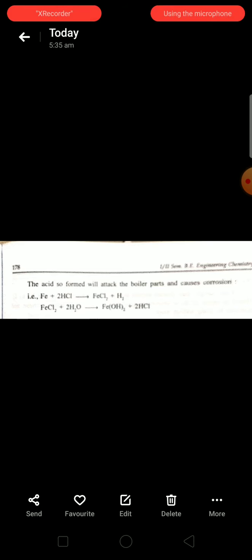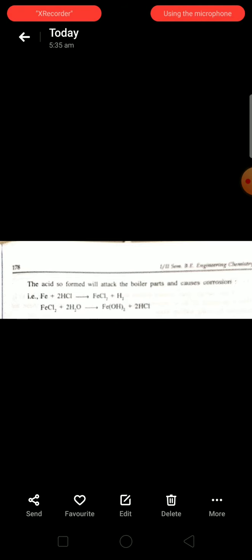In the presence of acid, the rate of corrosion increases, and when the HCl is liberated, it reacts with the iron metal. There is a formation of rust, or the respective metal hydroxide. Ultimately, it will destroy or decay the boiler material. This is all about the corrosion due to magnesium chloride.